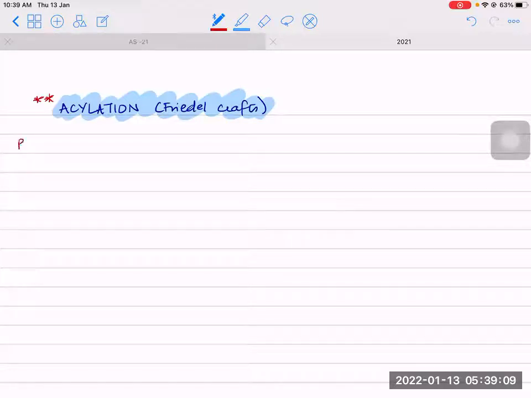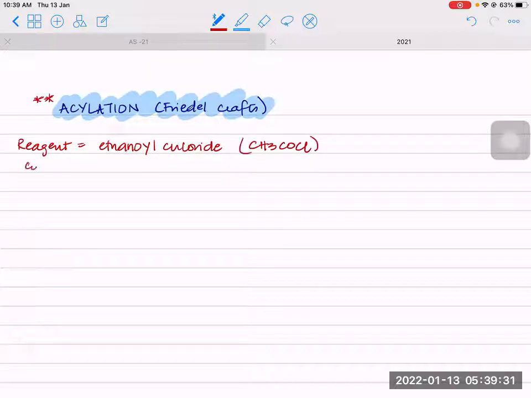Now the reagent for acylation: we need to use an acyl chloride. Let's say you want to attach an ethanoyl group, a 2-carbon acyl chloride. So you will take ethanoyl chloride as the reagent, which is CH3COCl. Clear?